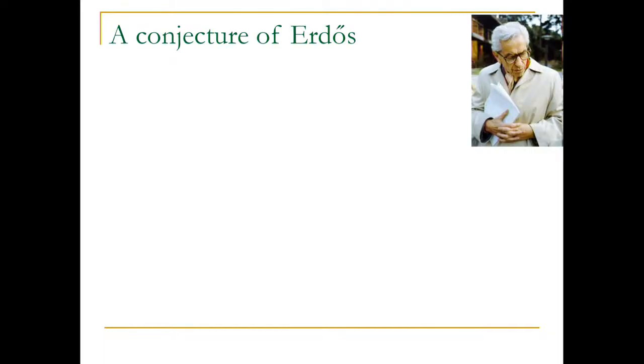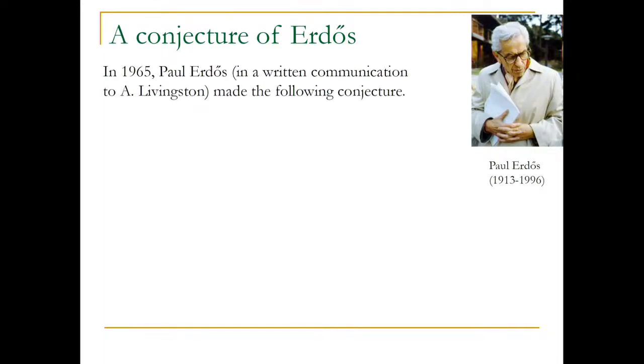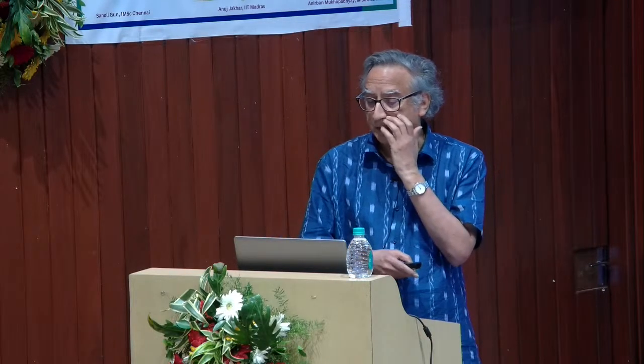So what is this conjecture of Erdős? In 1965, Erdős, in a written communication to A. Livingston, made the following conjecture: if you take an arithmetic function which only takes the values plus or minus 1, or 0, then the L function attached to that should be non-vanishing.